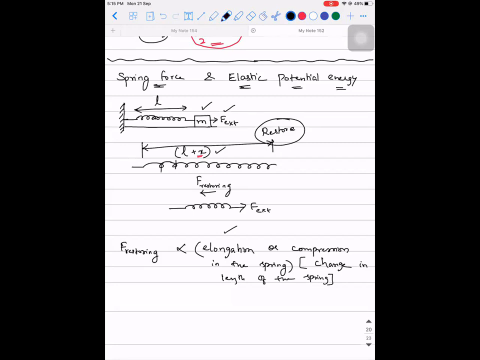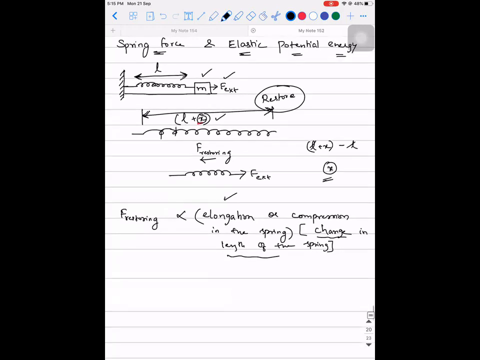Listen to it. If I say the initial length is L and the final length after elongation is L plus X, now I'm asking what is the elongation that has taken place? The elongation that has taken place is X, because that is the extra length that is getting added to the original length. If I ask you what is the change in length of the spring, change in length is final minus initial. Final length is L plus X minus initial length L. This and this will get cancelled, leaving X. So the restoring force mathematically is directly proportional to the amount of elongation or compression that has happened. Is it clear till this step?